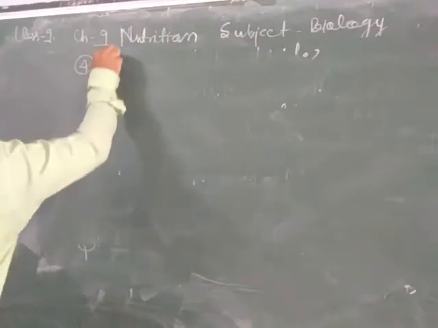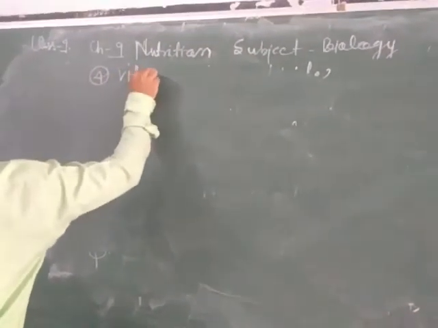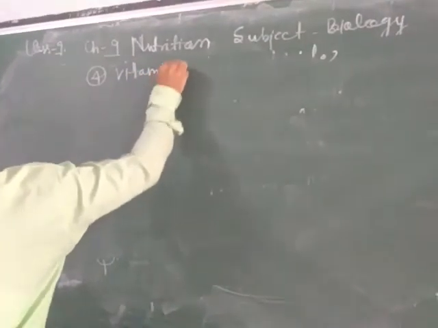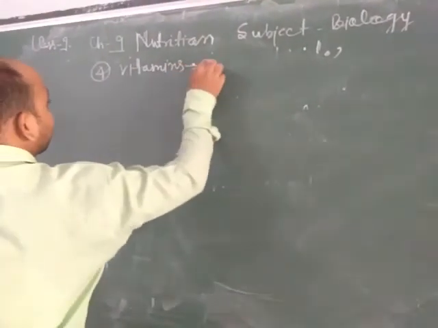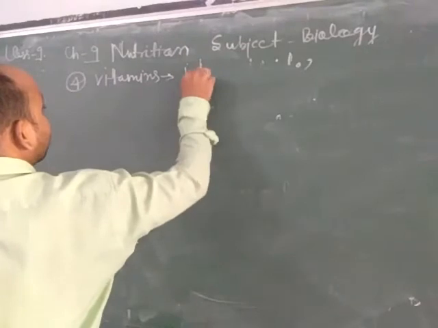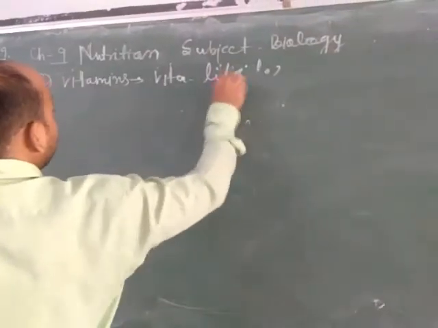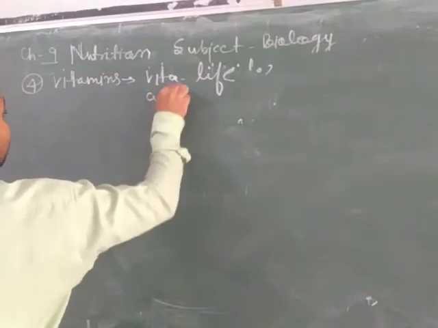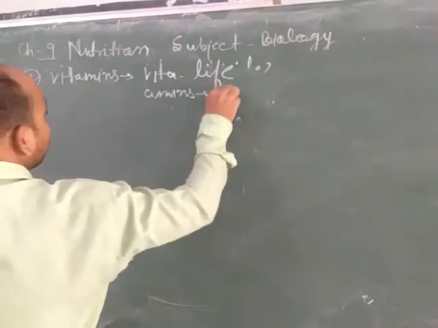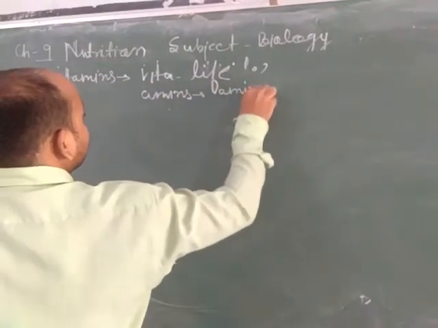Now the next type of essential nutrient to our body: vitamins. Vita is derived from two words, vita meaning life, and amines, meaning amino compounds.